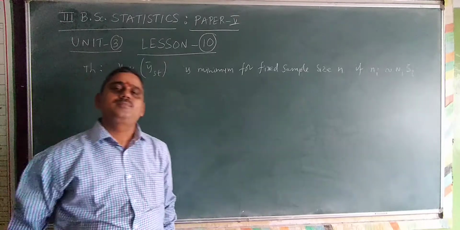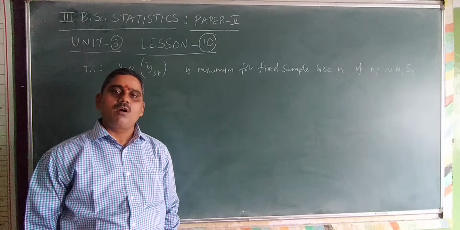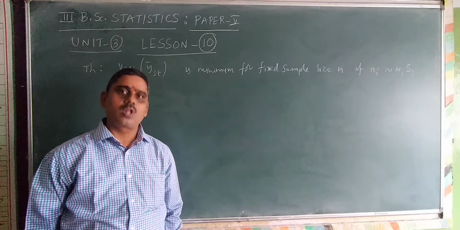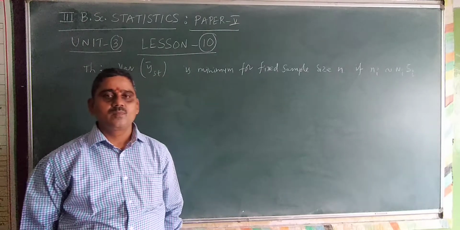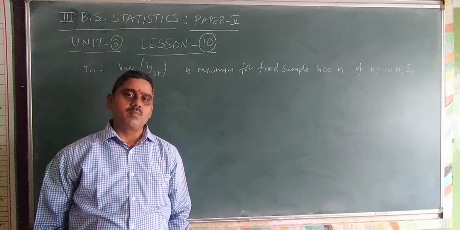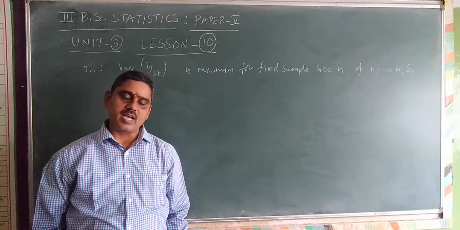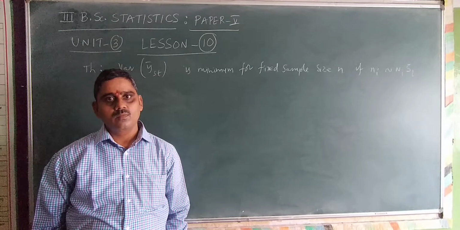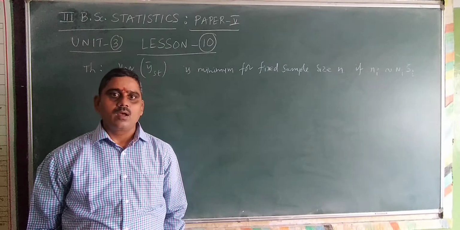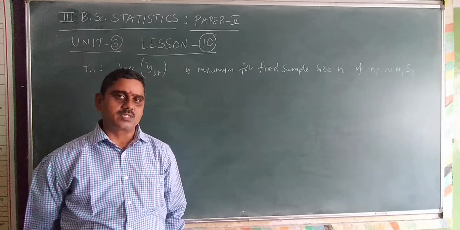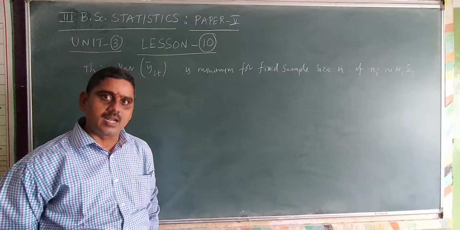If you recollect, this is one of the rules of the optimum allocation. What are the rules of the optimum allocation? What are the principles? Variance is minimum for fixed sample size n. Variance is minimum for fixed desired precision. Variance is minimum for total cost C. Like that, we have the principles. So this is one of the principles: variance is minimum for fixed sample size n.